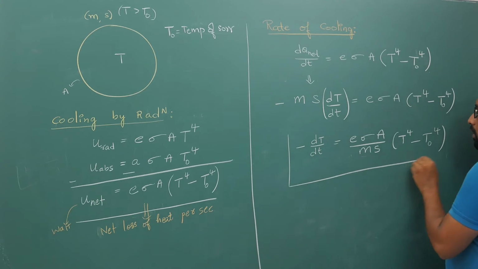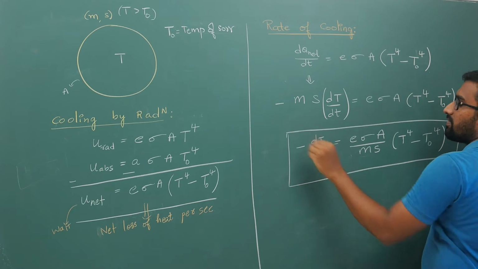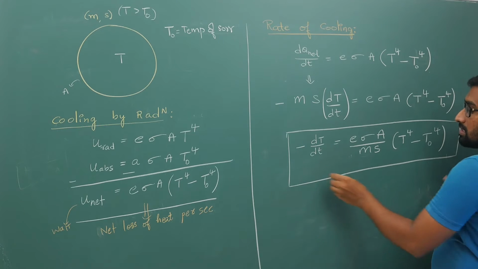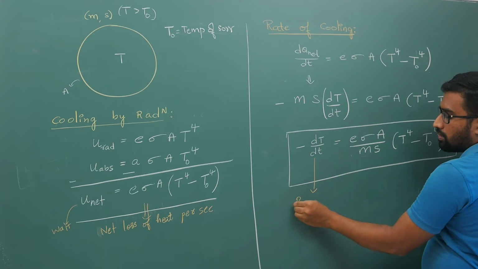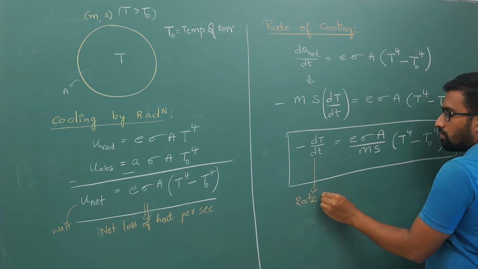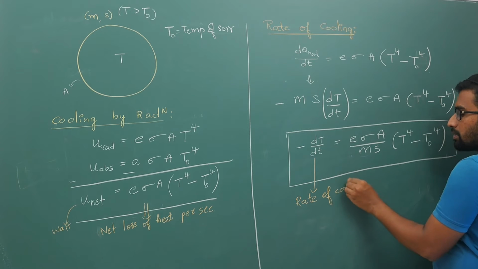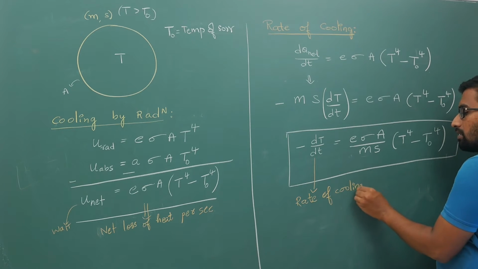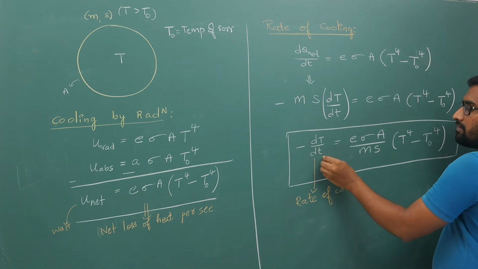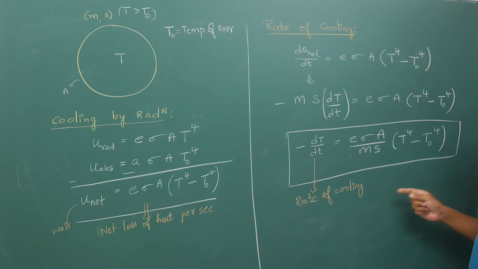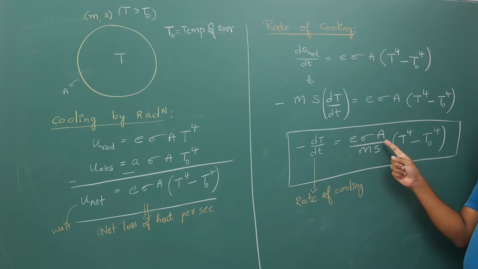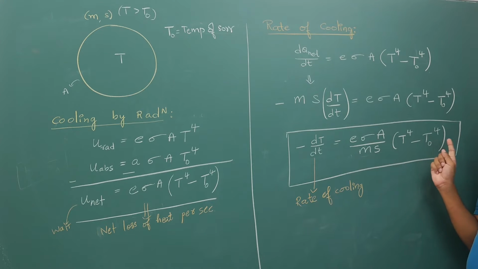This expression will give you your rate of cooling. Rate means with respect to time, so rate of cooling is nothing but the rate of decrease of temperature. So minus dT by dt is E sigma A by m s into T power 4 minus T naught power 4.